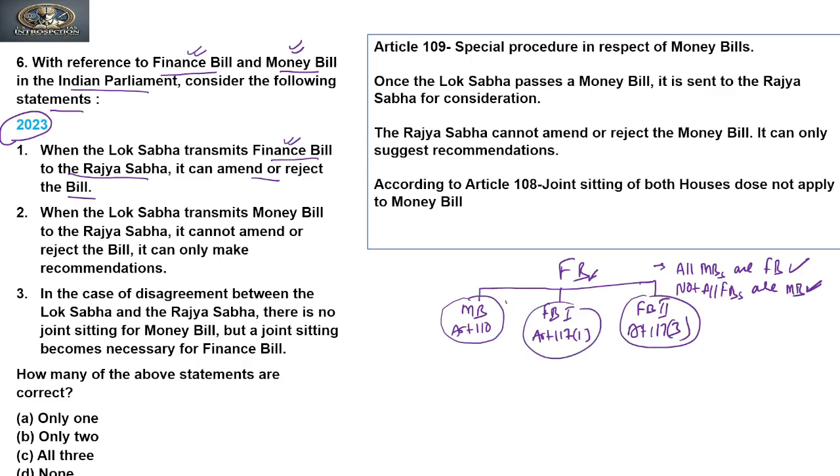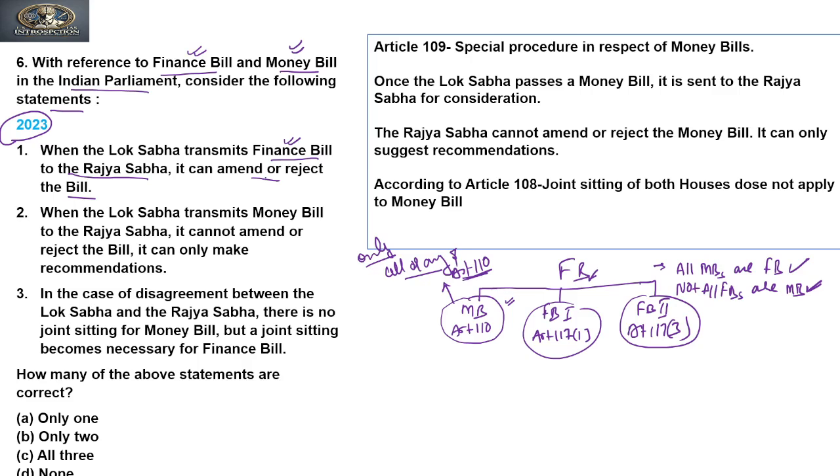We cannot call them a money bill. We have seen which type of bill is known as a money bill: any bill containing only all or any of the provisions mentioned under Article 110 is a money bill, right? So all the money bills can be called finance bills.